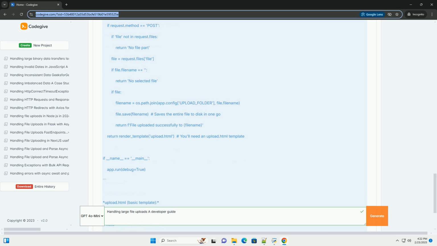The client sends the entire file as the request body in the POST request using the Fetch API. The content type header is set to the correct MIME type of the file. Two, server-side streaming.